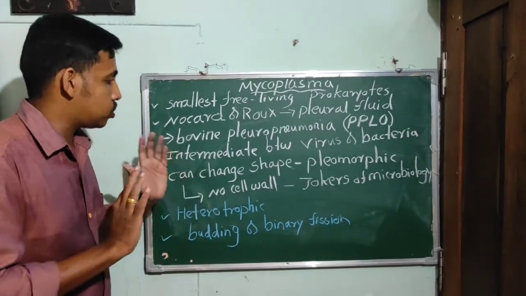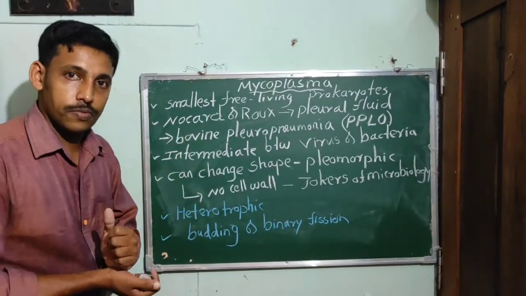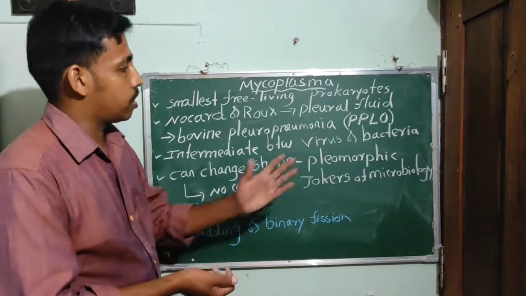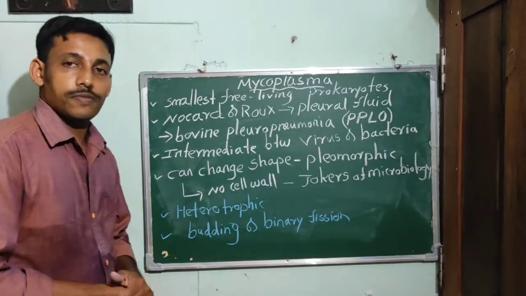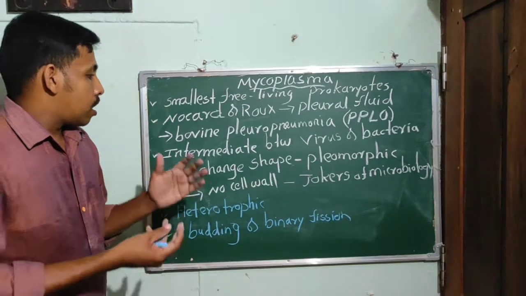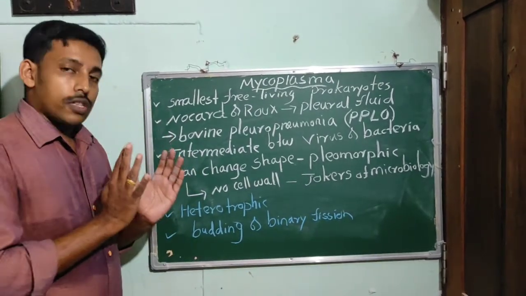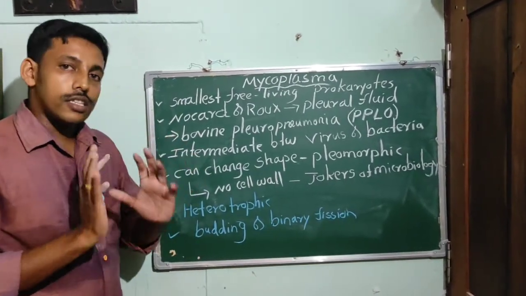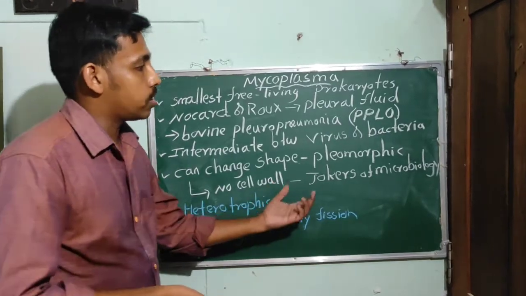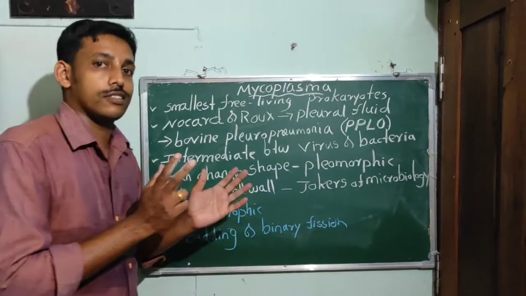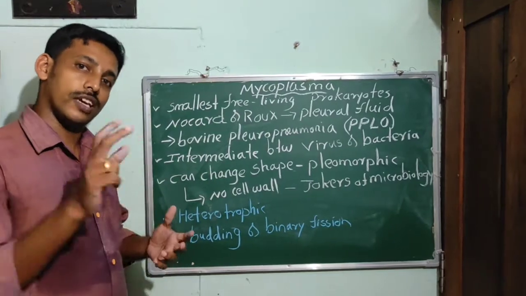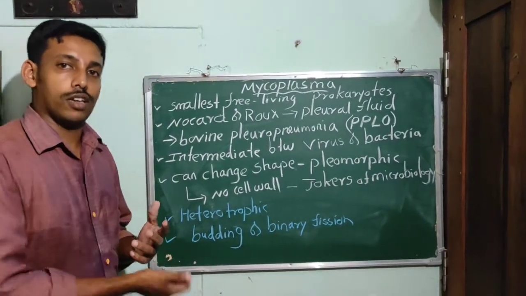Hence they are pleomorphic. Because they can change their shape accordingly, they are also known as the jokers of microbiology.